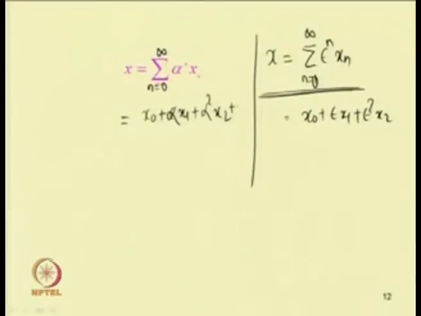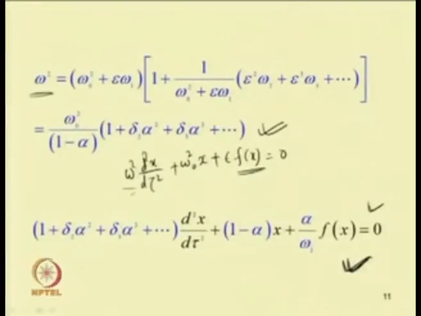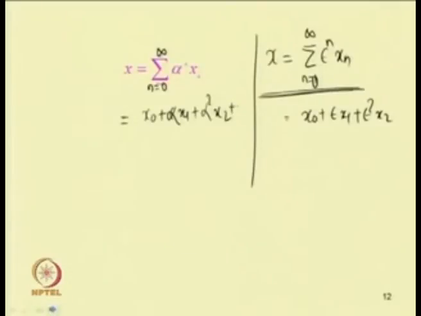So, now, in this modified Lindstedt-Poincare technique, by taking x equal to x 0 plus alpha x 1 plus alpha square x 2 plus alpha cube x 3, substituting those expressions in this expression and separating the terms with alpha to the power 0, alpha to the power 1 and alpha to the power 2, we can write this equation in this form.